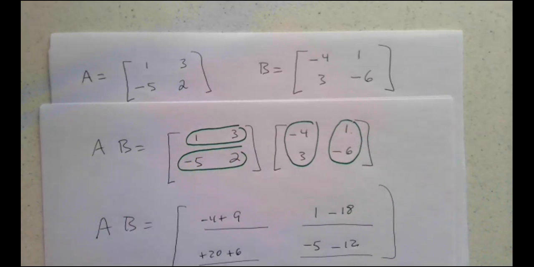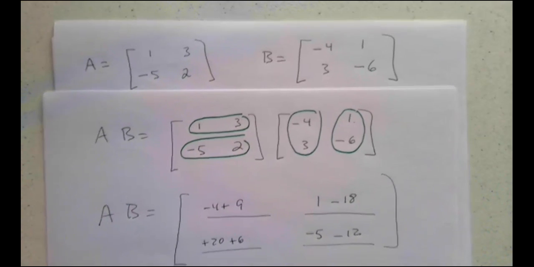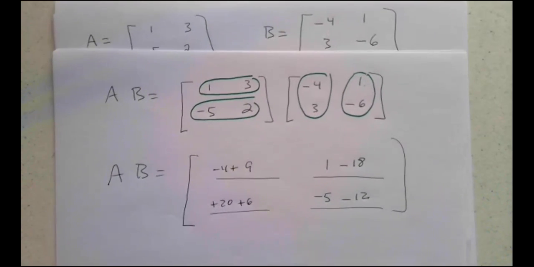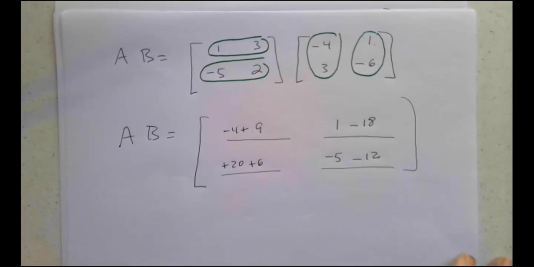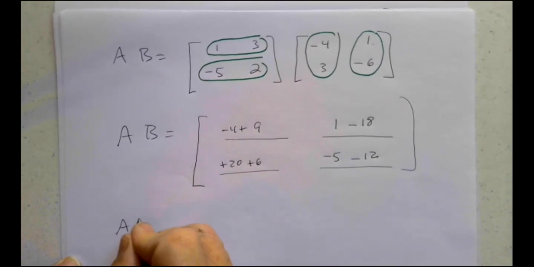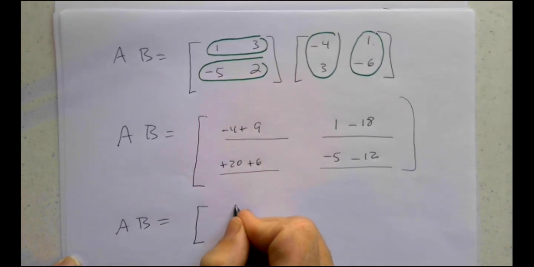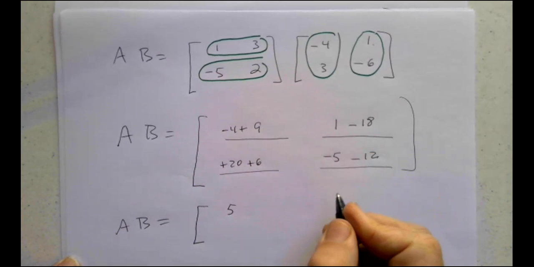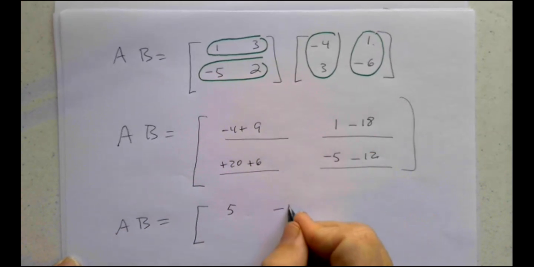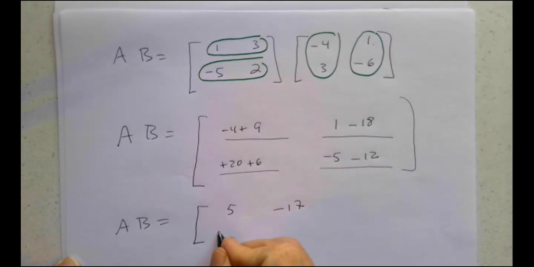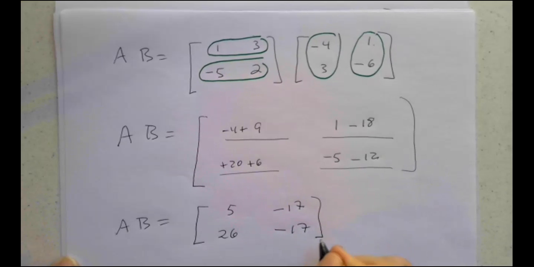So if I have done this correctly, I believe that matrix AB will be -4 plus 9, which is 5. 1 minus 18, -17. 20 plus 6, 26. -5 minus 12, also -17. Interesting.